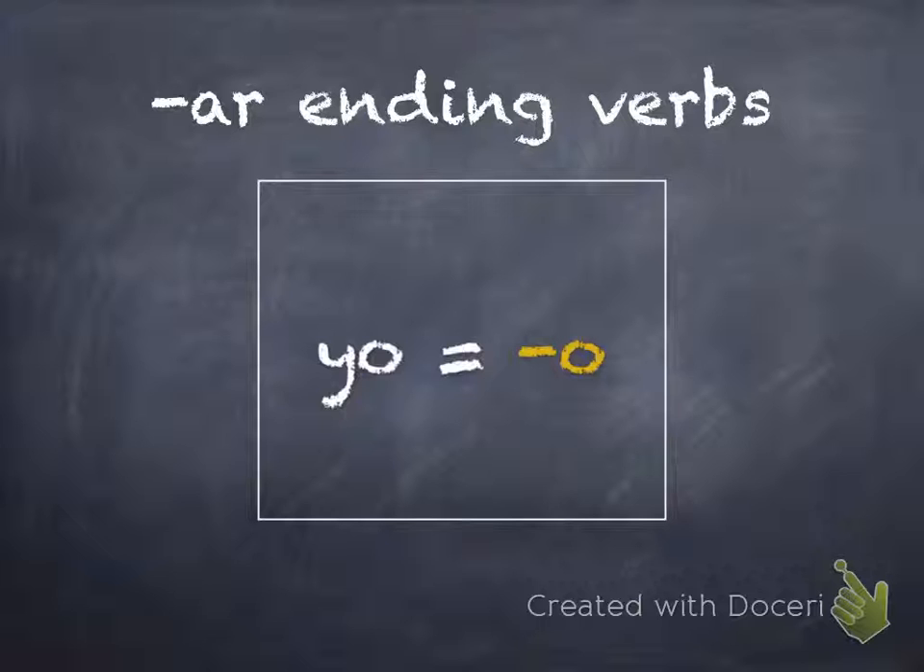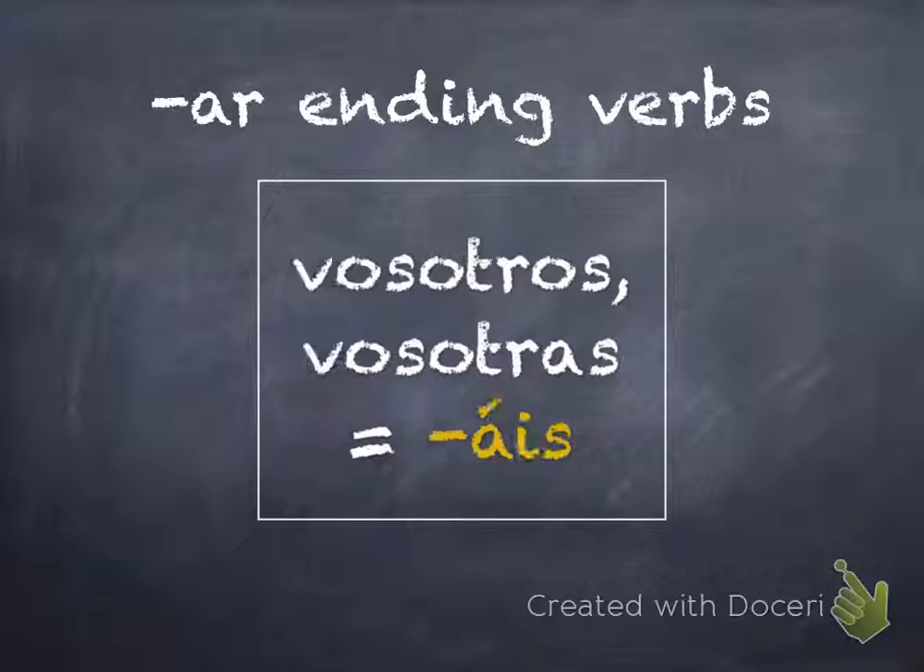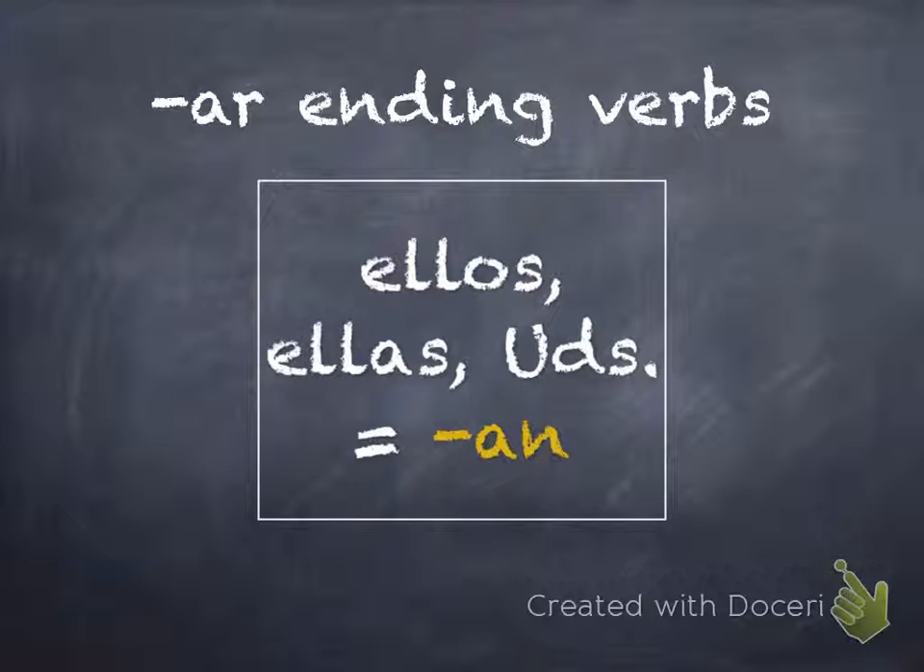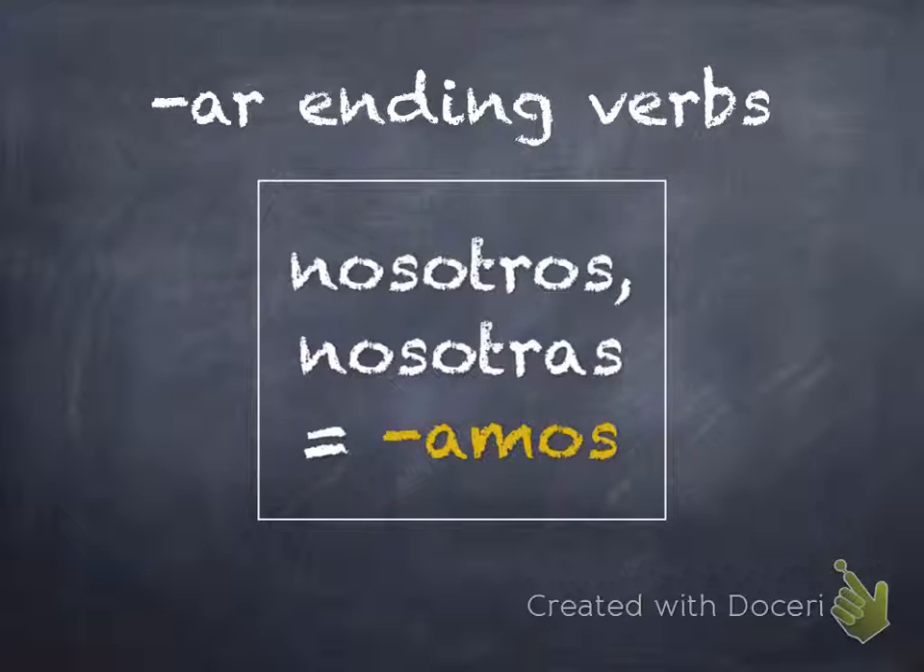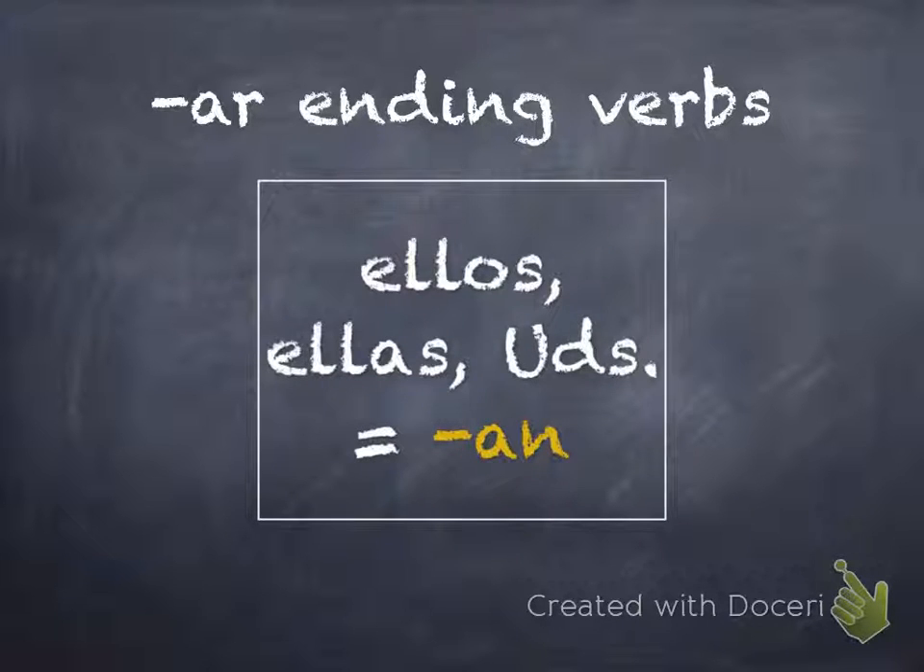So for AR ending verbs, it is o, as, a, amos, áis, an. So now you say them with me. O, as, a, amos, áis, an. Now this time you say them on your own.